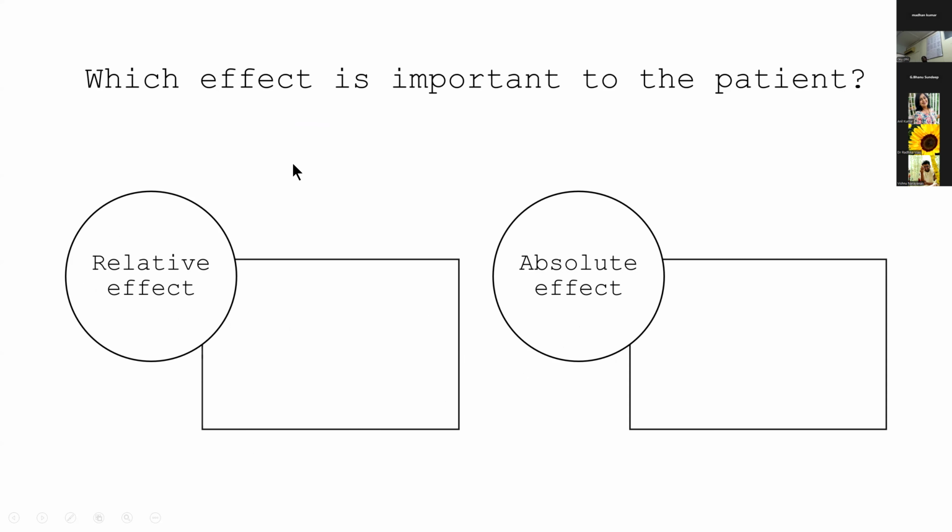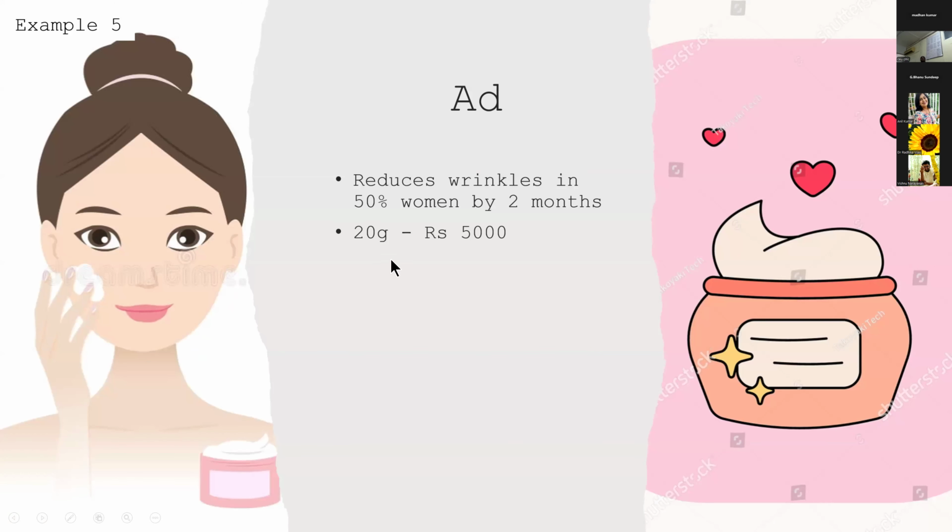So let's have a show of hands. How many of you think that relative effect is important to the patient? Okay, how many of you think that absolute effect is important to the patient? Okay, so I'll just explain this. Suppose you come across an ad which says this pot of face cream reduces wrinkles in 50% of women by 2 months, and 20 grams of that costs about rupees 5,000. Do you think it's worth buying it or not?